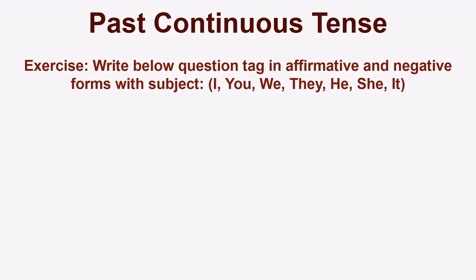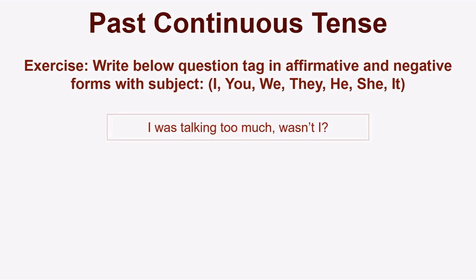Past continuous tense. Exercise. Write the below question tag in affirmative and negative forms with subject I, you, we, they, he, she, it. I was talking too much, wasn't I? You were talking too much, weren't you? We were talking too much, weren't we? They were talking too much, weren't they? He was talking too much, wasn't he? She was talking too much, wasn't she? It was talking too much, wasn't it?